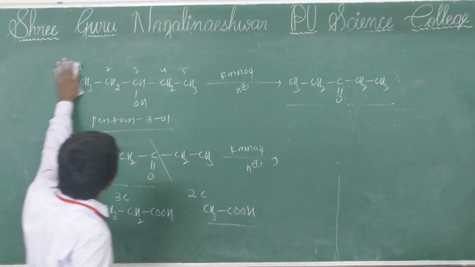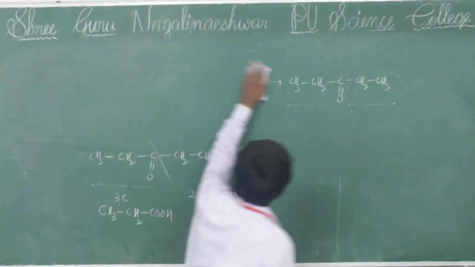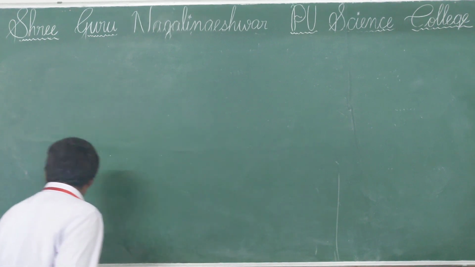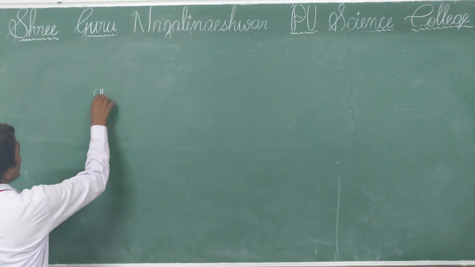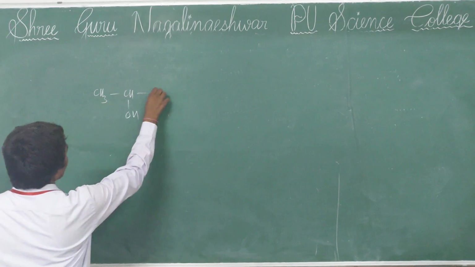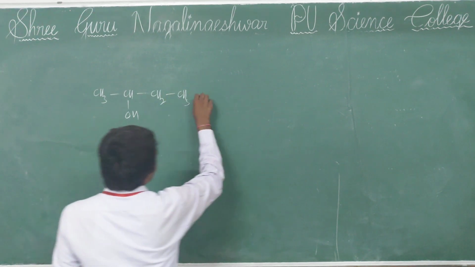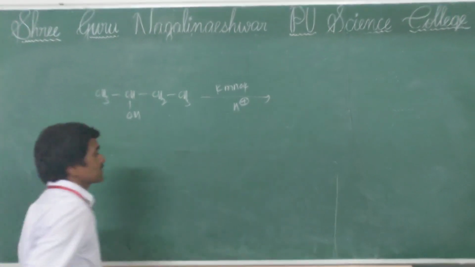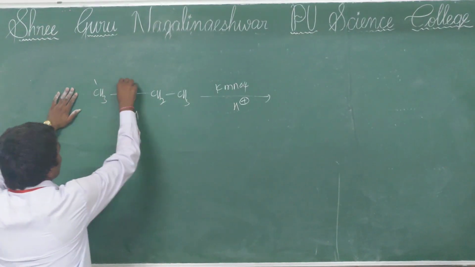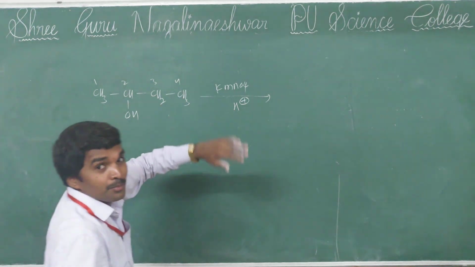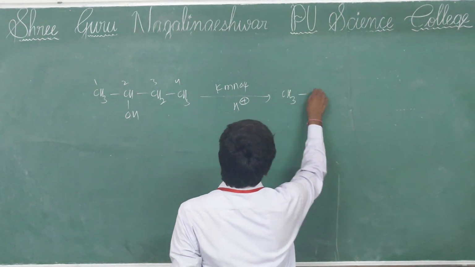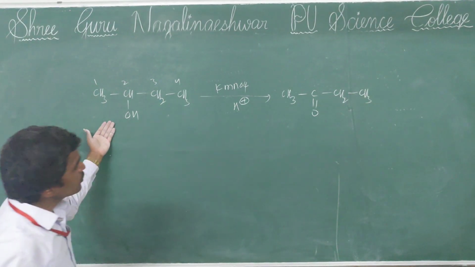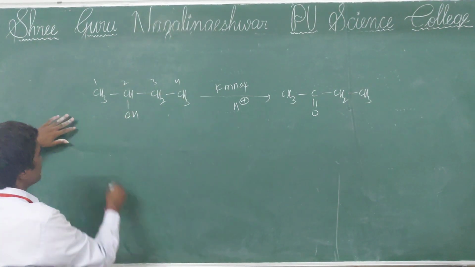Another important thing is that here I am taking butan-2-ol. This reacts with KMnO4 in the presence of H+. So what is the answer? Tell me. Butan-2-one, CH3-C=O-CH2CH3, will be formed.